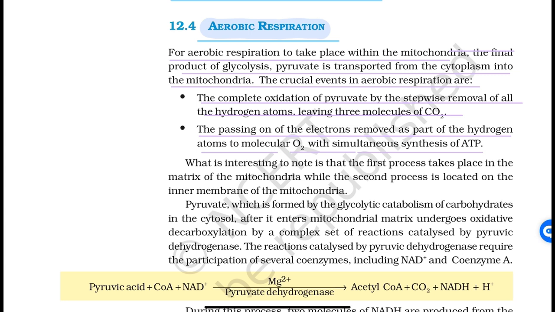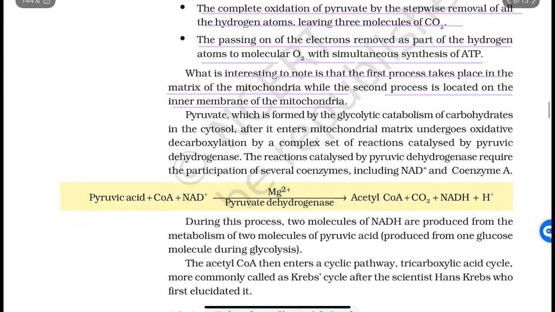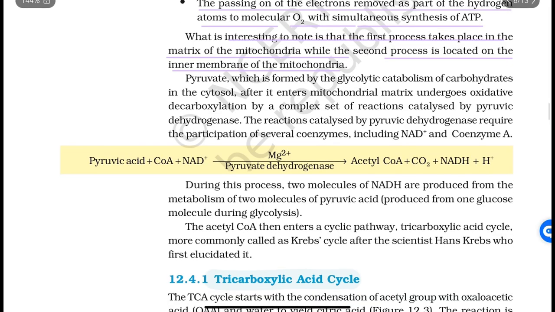What is interesting to note is that the first process takes place in the matrix of mitochondria, while the second process is located on the inner membrane of the mitochondria.